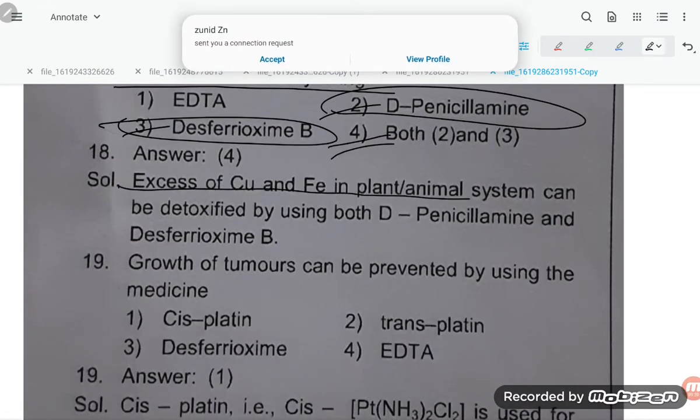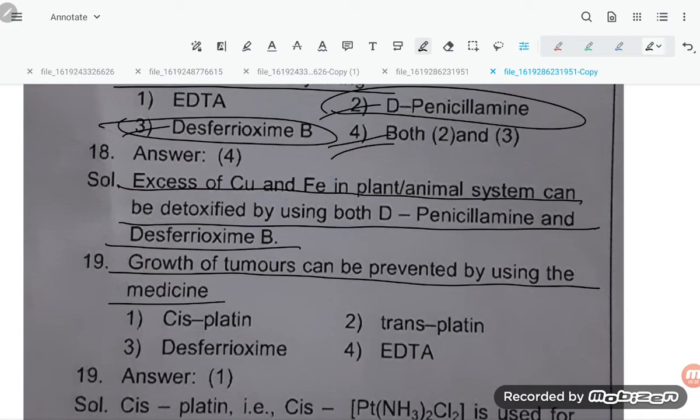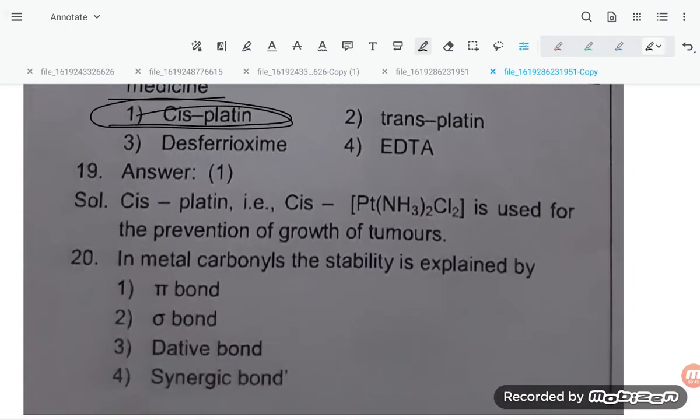Excess of copper and Fe in the plant and animal system can be detoxified by using both D-penicillamine and the desferrioximes. Growth of tumors can be prevented by using the medicine cisplatin. Cisplatin is used in the treatment of cancer or tumors. Cisplatin, that is cis-[Pt(NH3)2Cl2], is used in the prevention of growth of tumor.